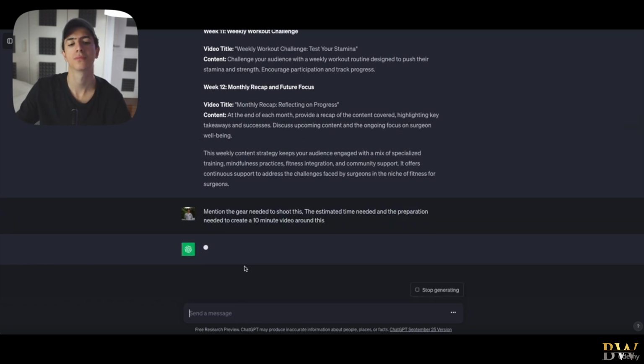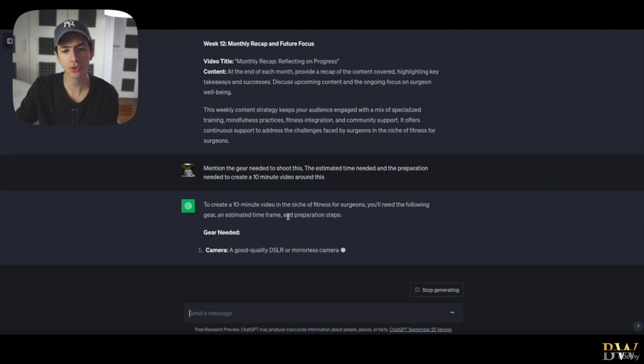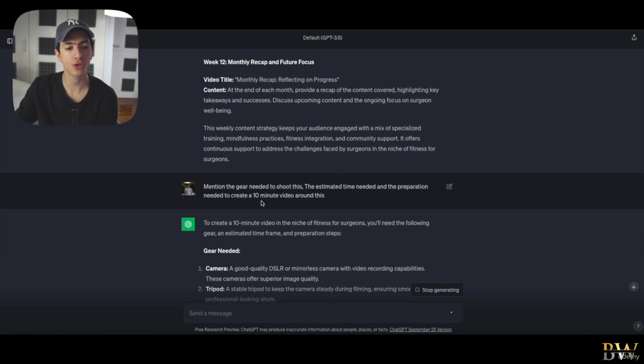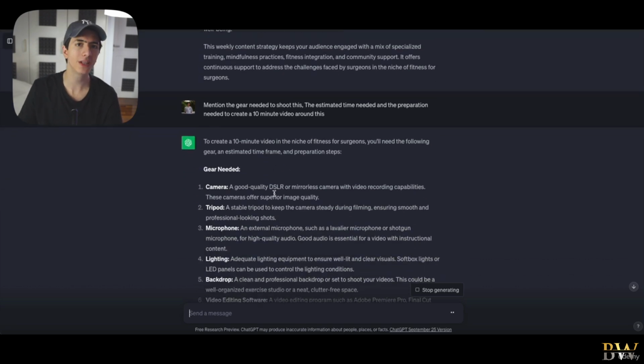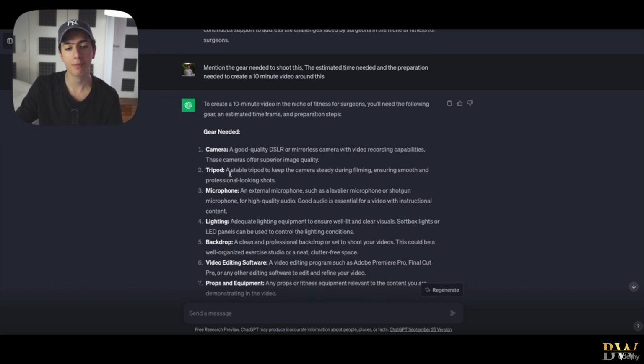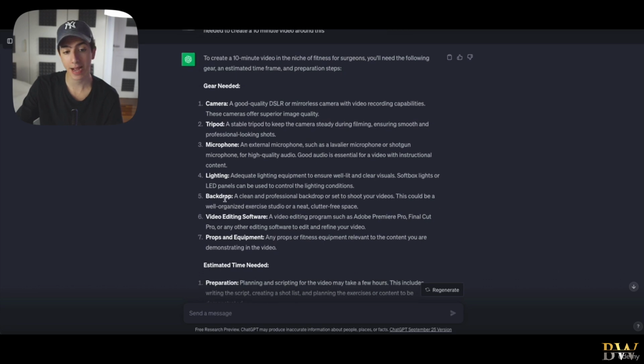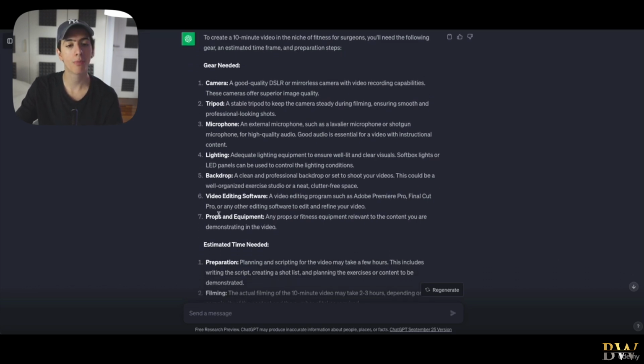Let's see. Mention the gear needed to shoot this, the estimated time needed, and the preparation needed to create a 10-minute video about this. So let's see. It mentions the gear needed, right? Because we need to have an overview before we start shooting of what we're going to need. So it says that you're going to need a camera, a tripod, a microphone, lighting, a backdrop, right? Video editing software, props, and equipment.